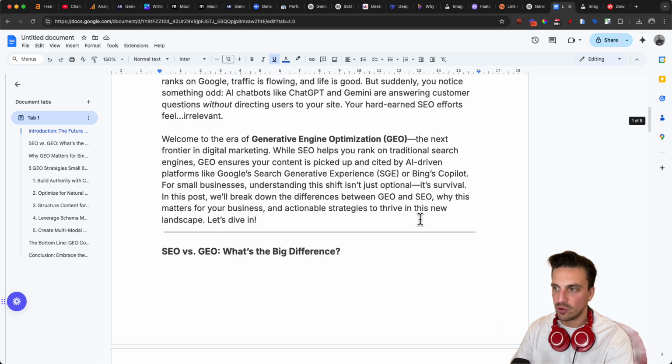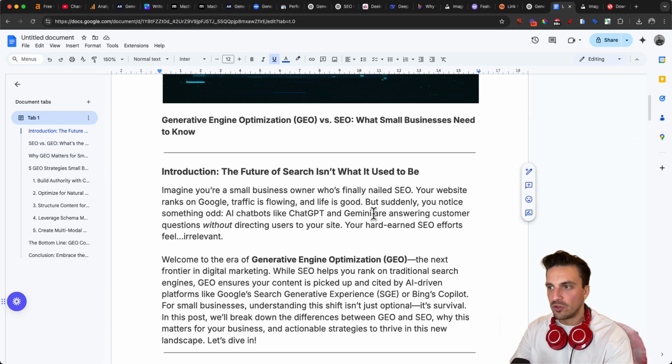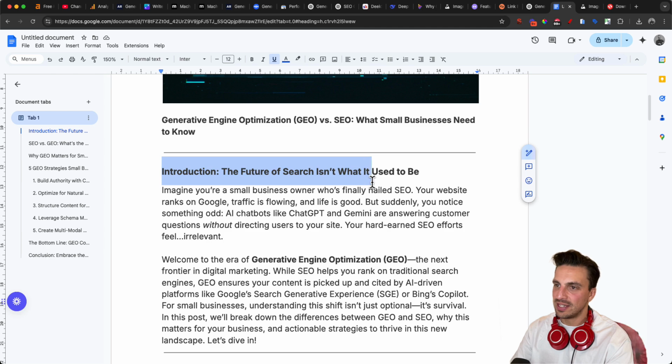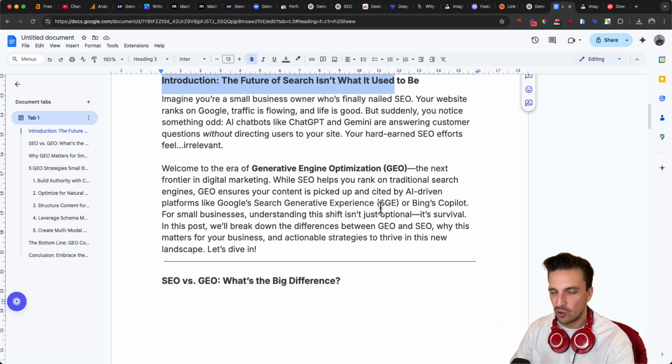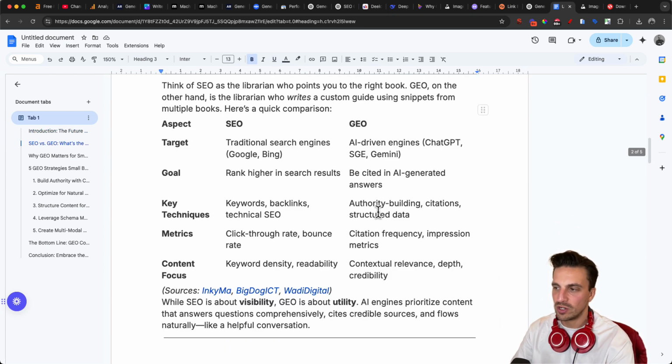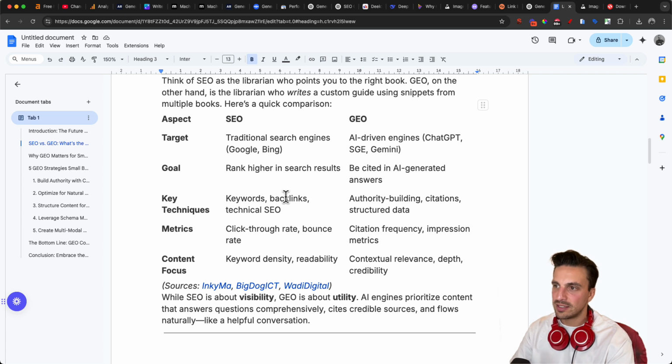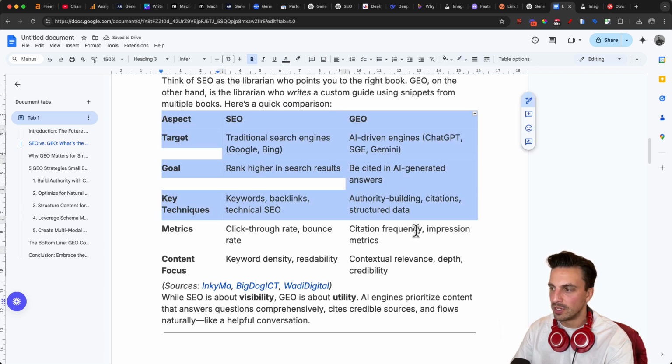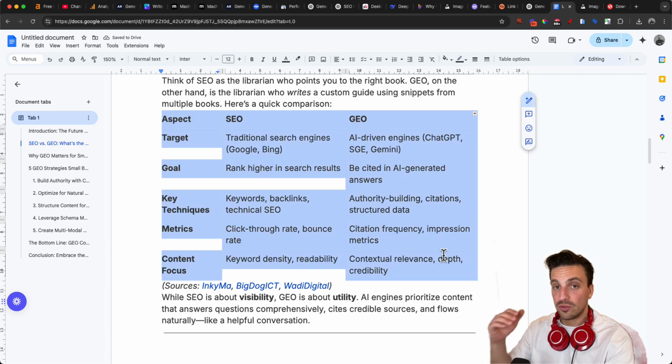You can upload it to your website. When you upload it to your website, make sure that this is H1 or H2. You should know how to do that by now if you've been watching any of my videos. The last thing that you might need to do is convert this table into HTML, because sometimes, depending on your website builder, it's not going to transfer really nicely. It's going to be all kind of mushed together. This is nice and easy though.